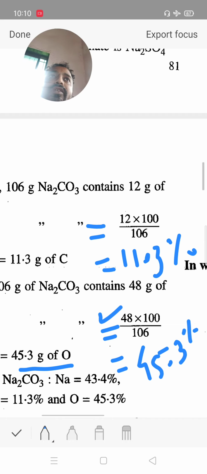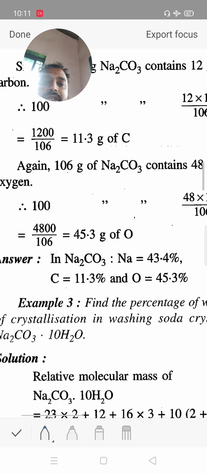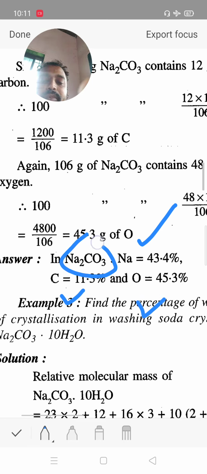This way we calculate the percentage of each element present in any compound. In Na2CO3, sodium 43.4%, carbon 11.3%, oxygen 45.3%.